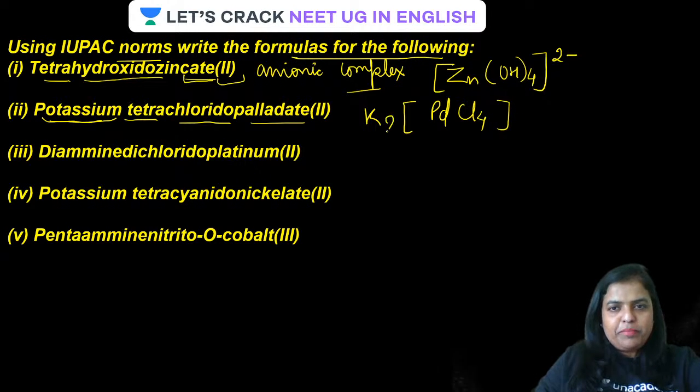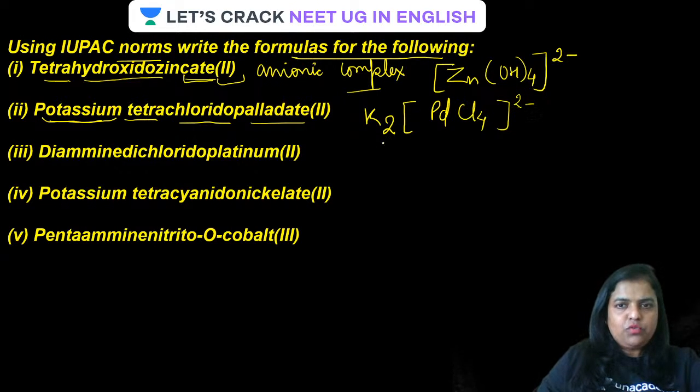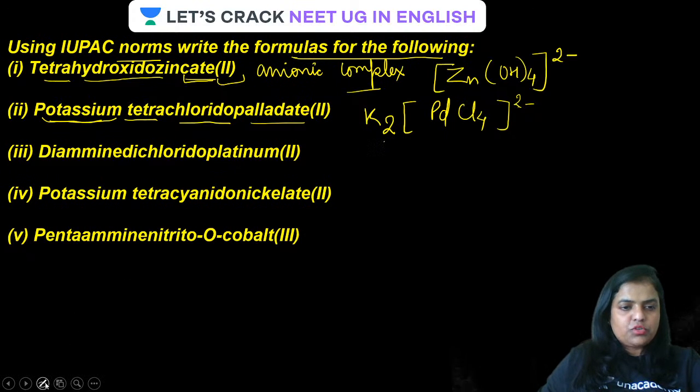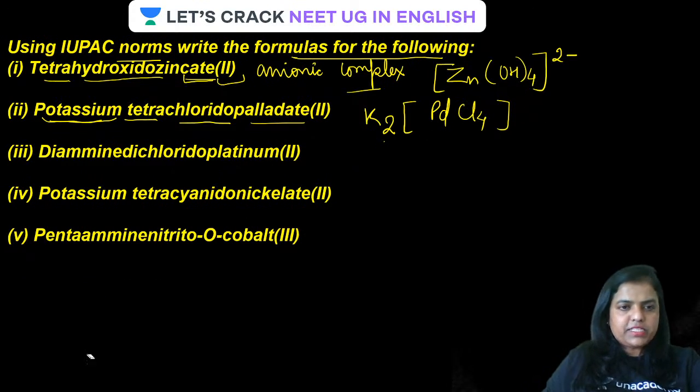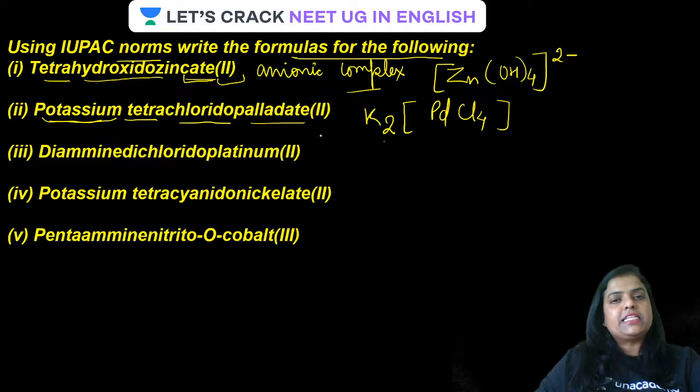Therefore, the 2 will be here. Are you getting this? 2 minus charge over here, therefore that 2 will be written with this. Okay, so it will be K2. Are you clear? Are you getting this? So the correct formula of the complex will be what? K2[PdCl4]. Palladate. Is that clear? The suffix "ate" is always added to the metal ion when it is present in the anionic part or anionic complex.